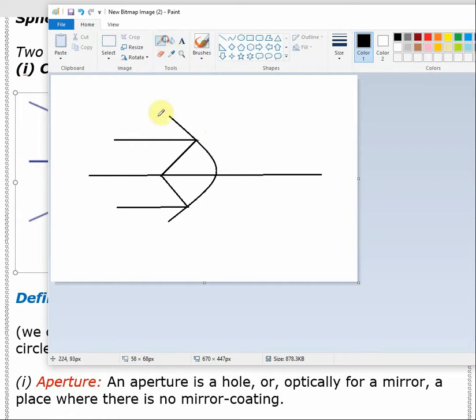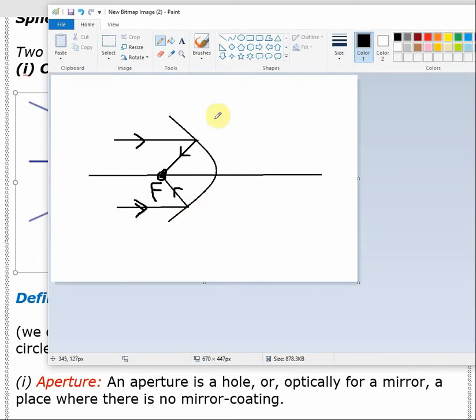These two rays, which are coming parallel to the principal axis, fall on different points, this point and this point. After that, they are reflecting to a point, this point. So this point is called focus for this curved mirror, and this is for concave mirror.